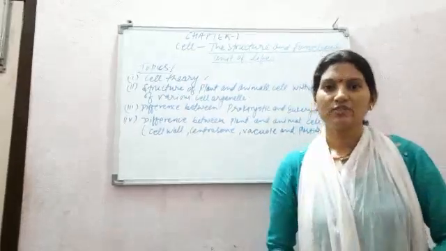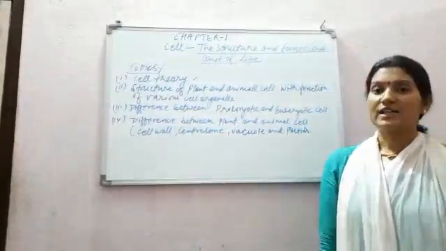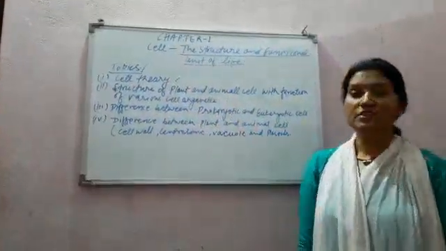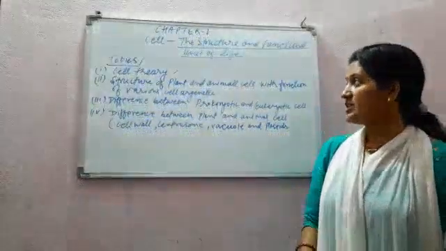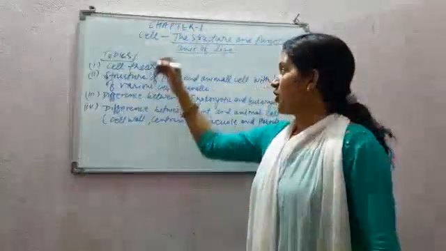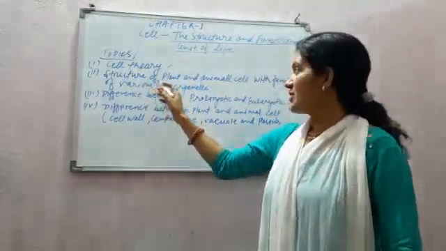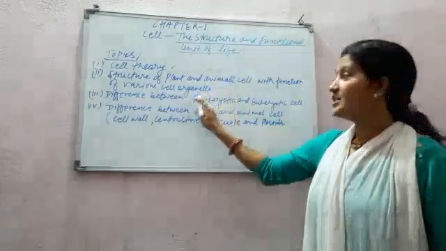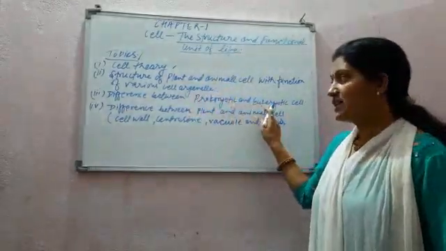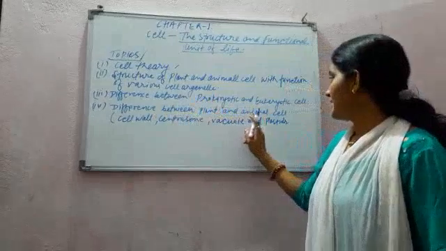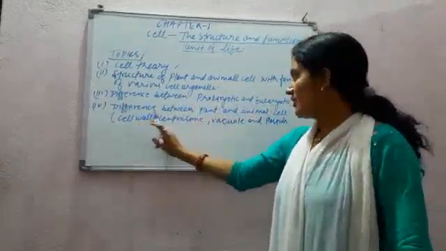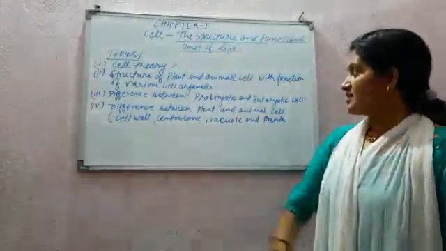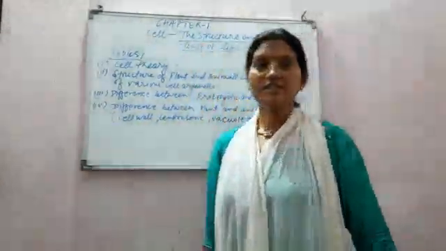Good morning students. Today we are going to study chapter 1 of class 9 biology, which is the cell, the structural and functional unit of life, in which we have to study the topics: cell theory, structure of plant and animal cell with function of various cell organelles, difference between prokaryotic and eukaryotic cells, and difference between plant and animal cells with regard to cell wall, centrosome, vacuole and plastid. So students, let's start with our first topic, which is cell theory.